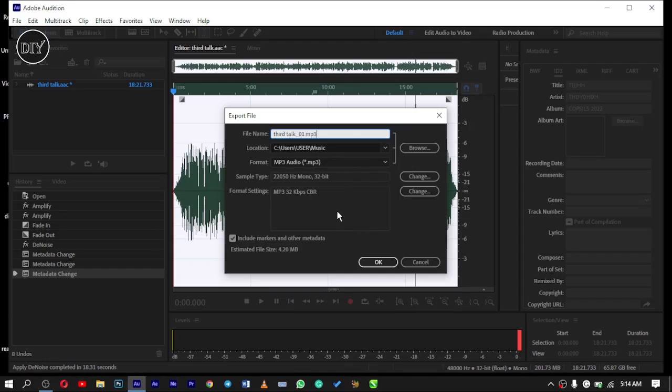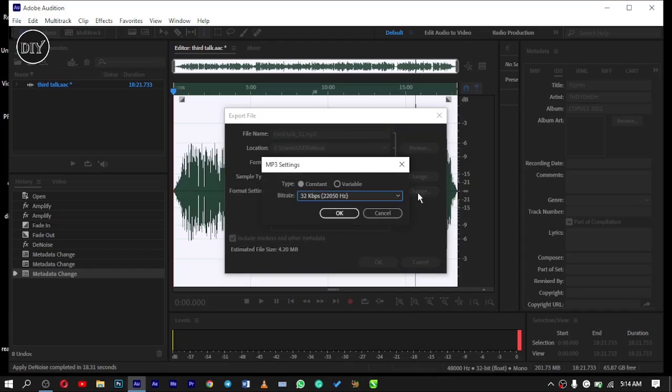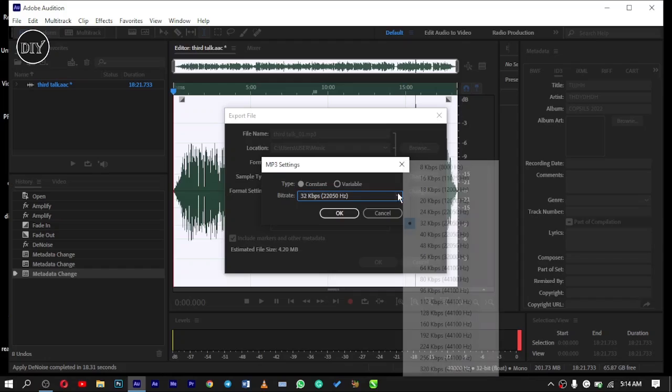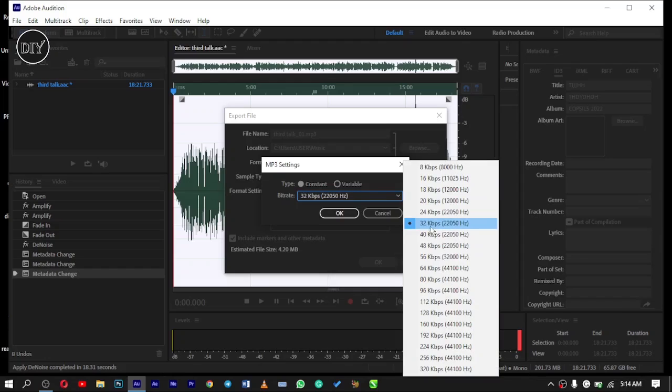How do you change it to MP3? You click on change here, put it on constant. All right, and then you choose 32 bits. If you choose 32 bits, it means all you want is the audio.